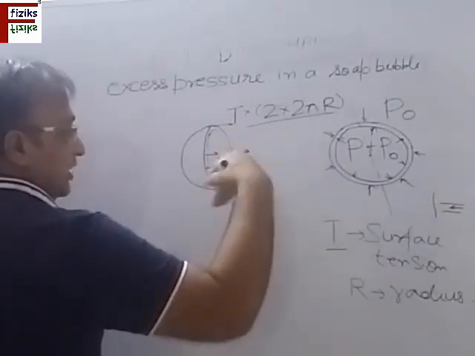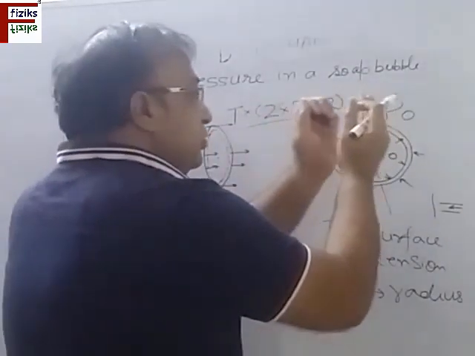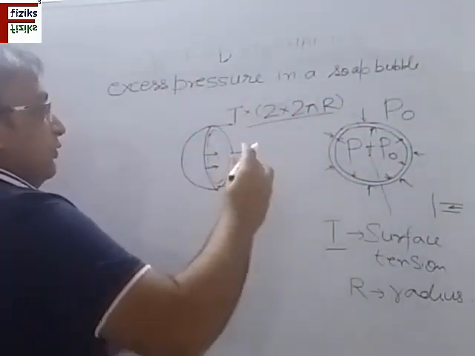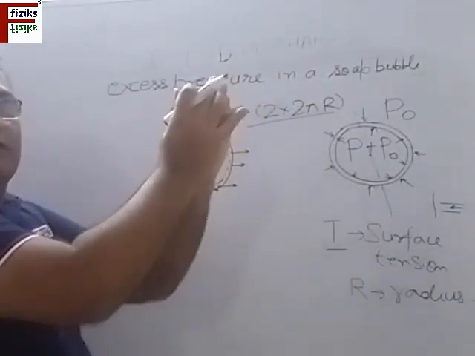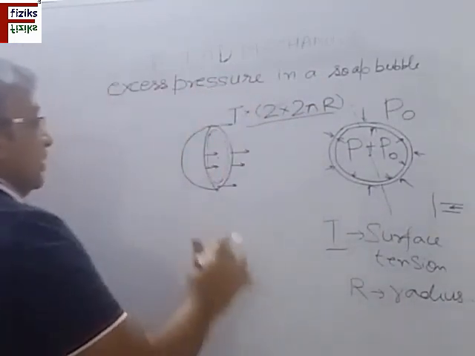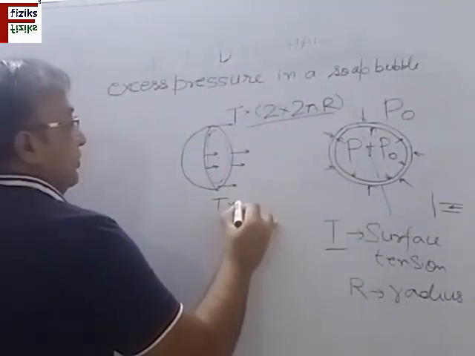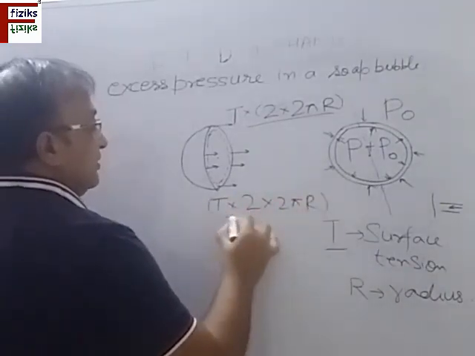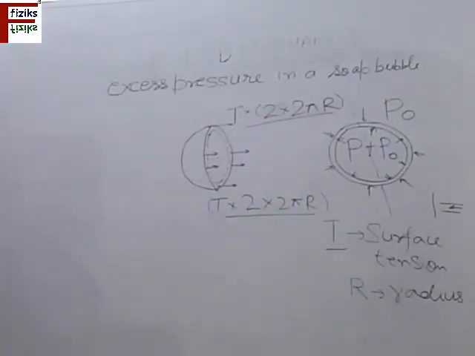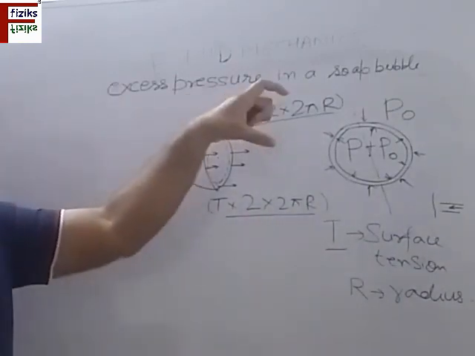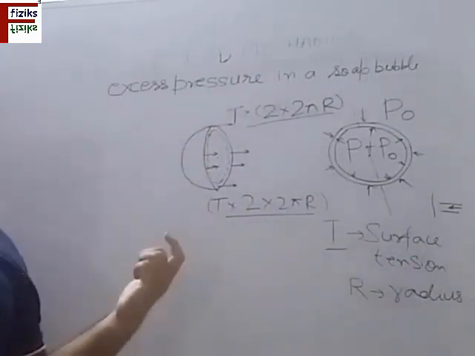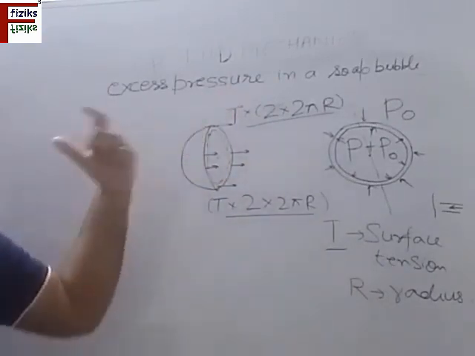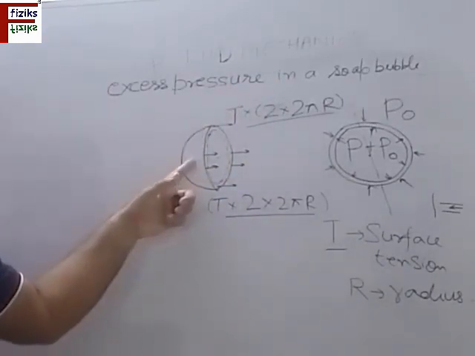Similarly, if I take the other half, these two will be joined like this, and if you try to separate them, the surface tension force will join these two surfaces like this. So T into 2 into 2 pi r everywhere. This is the surface tension force. Now this force is acting on this side, so there must be a force which balances this force so that this half remains in equilibrium.